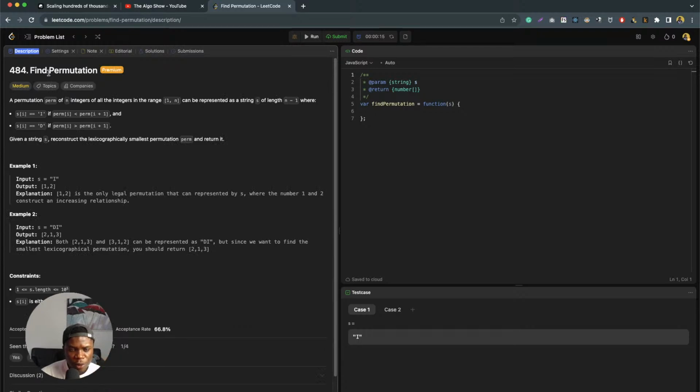The question is Find Permutation, medium, and it's in strings, I guess.